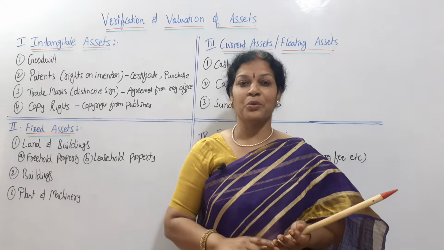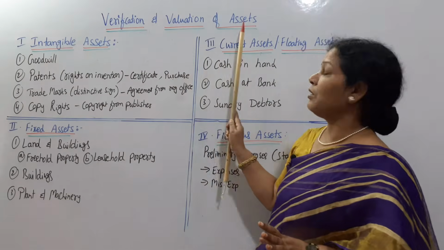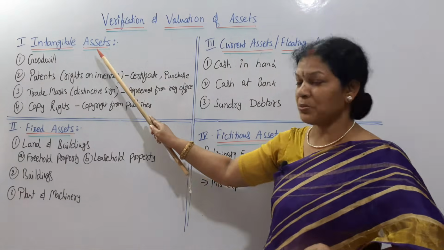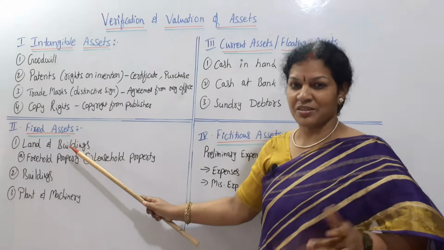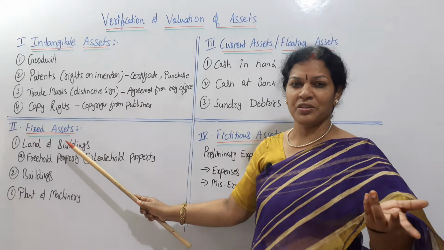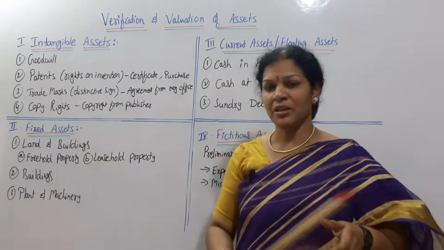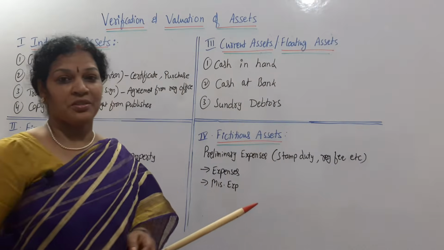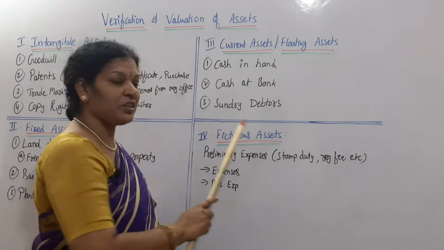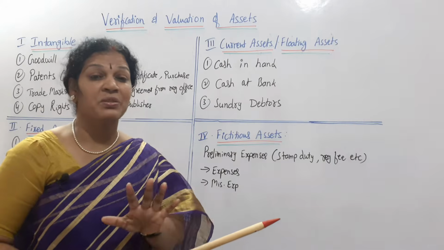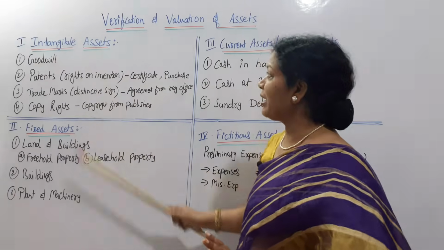Now, I will tell you how to go for verification and valuation of assets. Assets are divided into 4 parts. First one is intangible assets, which are not visible. Second one, fixed assets. You know fixed assets: machinery, furniture, land, and buildings. Next, current assets. Current assets you also know very well; we also call them floating assets. And fictitious assets, which are created, not visible. So, these are the 4 parts of assets, remember.